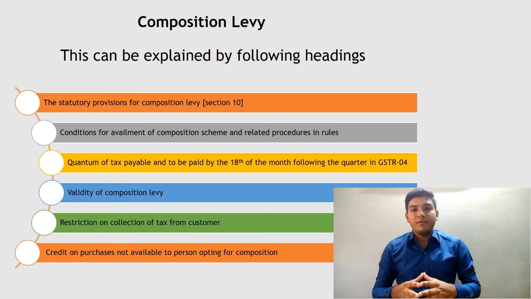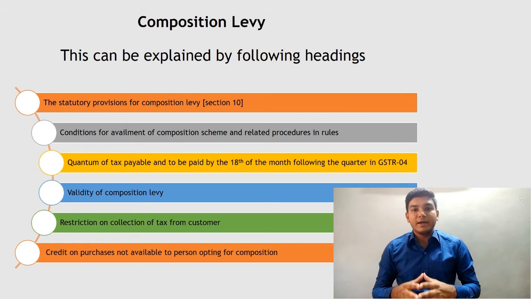And next, when a person is paying tax at normal rate and he wishes to opt for composition scheme, then he has to file an application in form GST CMP-02. Thus, these were the three types of person who can avail the composition scheme.